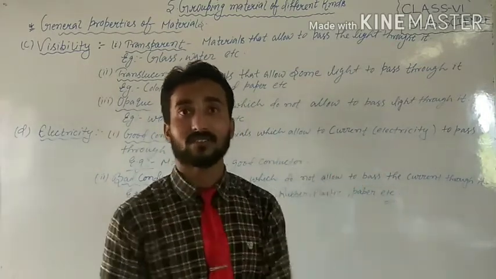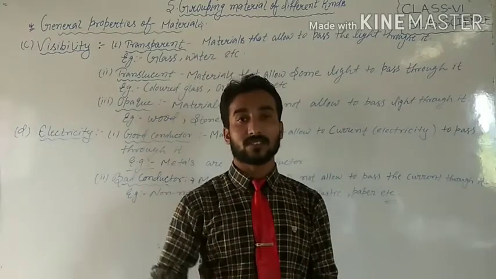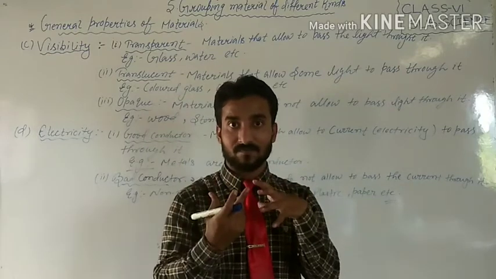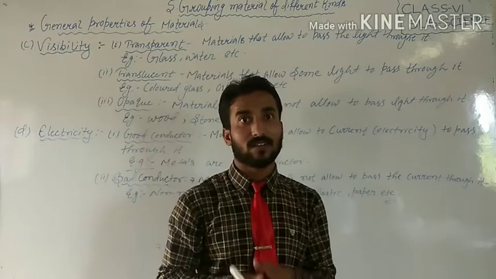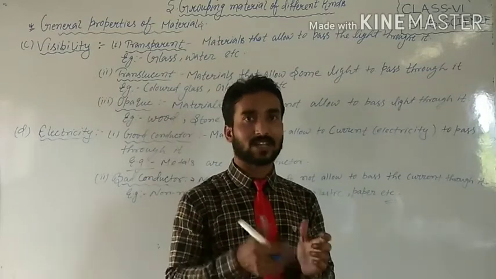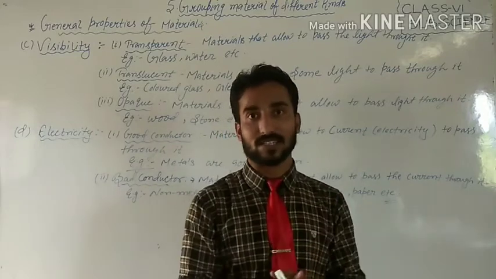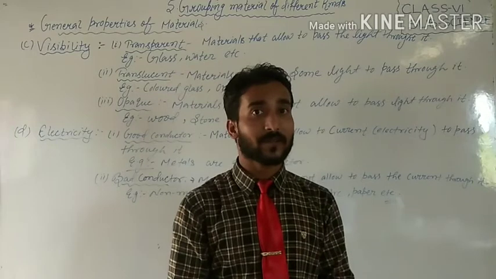Now switch on the torch and shine it in the water and look in the water. It is passing. Exactly, it will pass. If the water is pure, then definitely you can see, it may be visible.